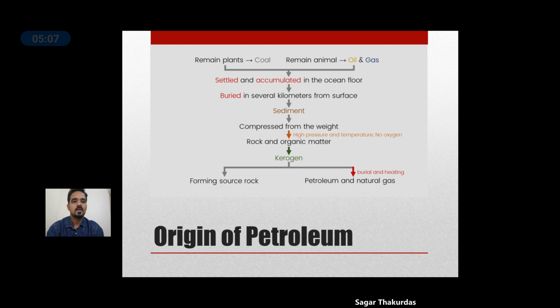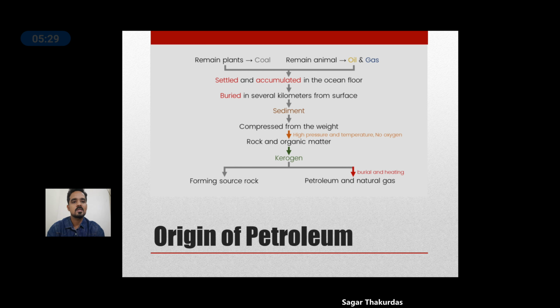At specific temperature and pressure conditions, the organic matter converts into kerogen. For conversion of organic matter into kerogen, a specific temperature range is required, which is close to 160 degrees or something, which is called the oil window.